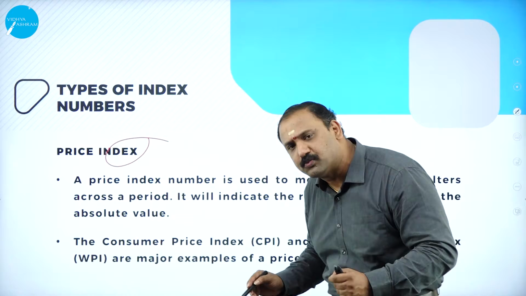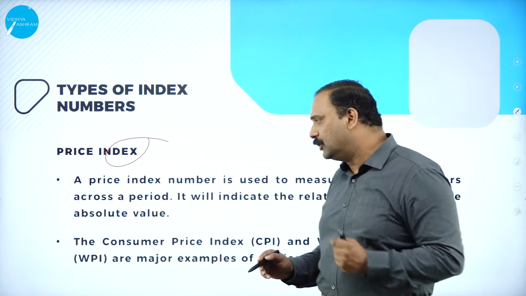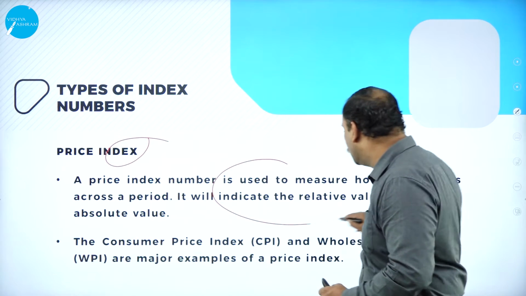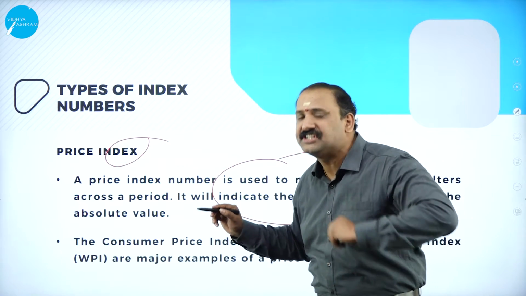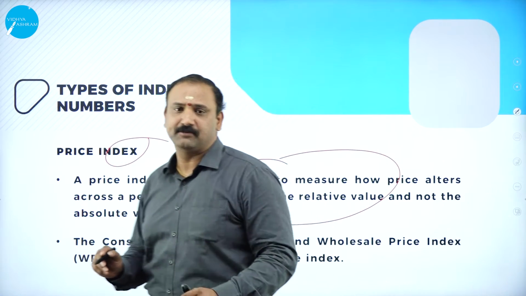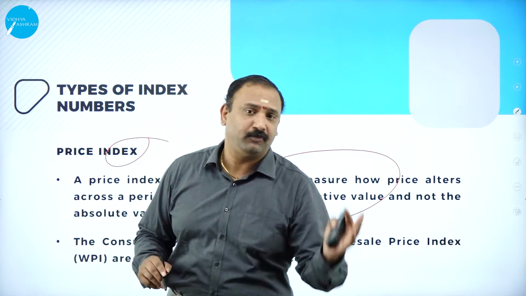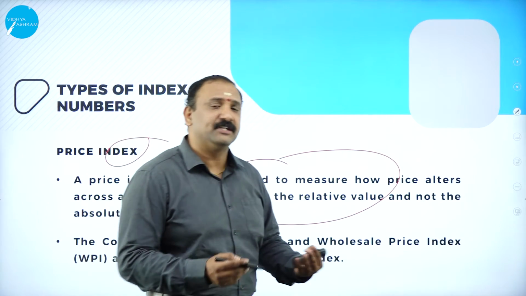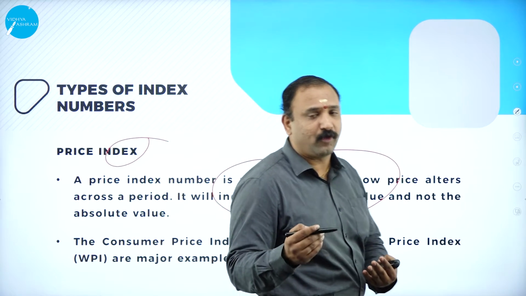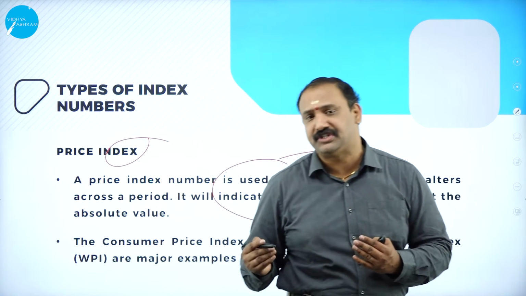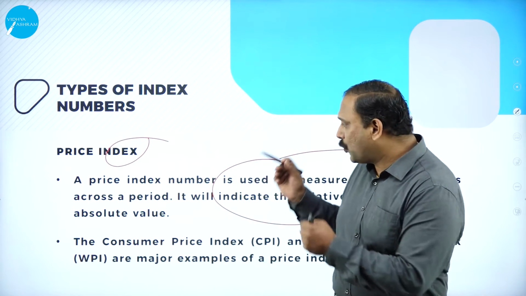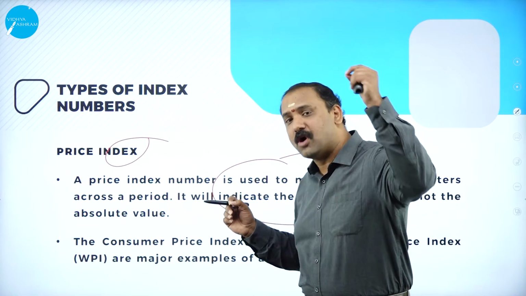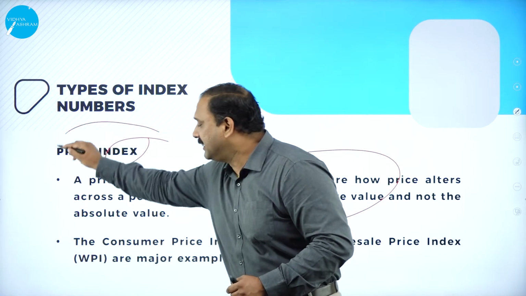Why? Because this is what the consumer will typically look into. A price index is used to measure how the price changes over a period of time. So in 2010, the price of wheat was, let's say, 20 rupees a kg. Now, in 2020, suppose the price of wheat has gone up to 40 rupees. So there has been a 100% change in the price. So value measurement in terms of price will be given by the price index.